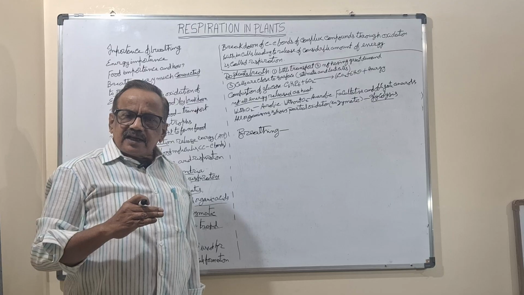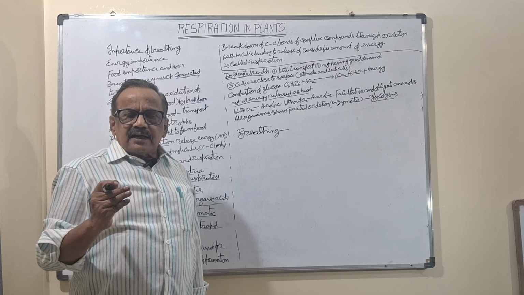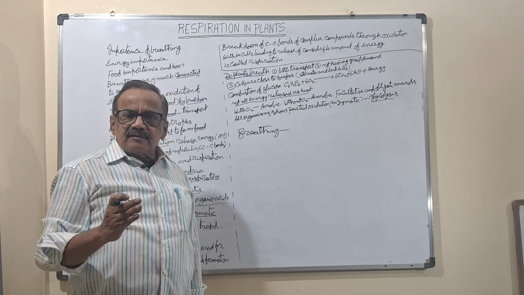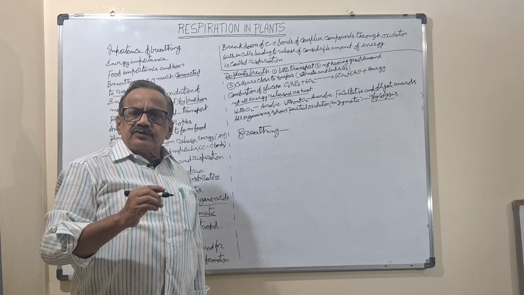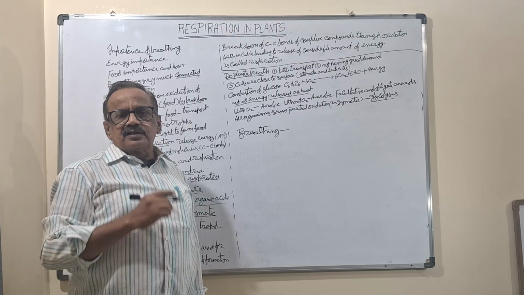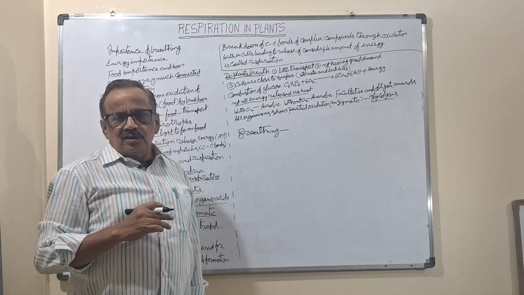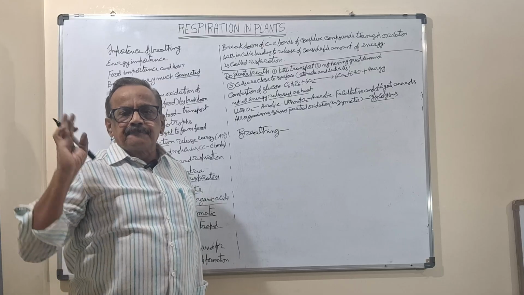The air will be carried with oxygen up to the cell, and the oxygen will be diffused inside the cell, and carbon dioxide will be diffused outside the cell. Up to there, we call it breathing.